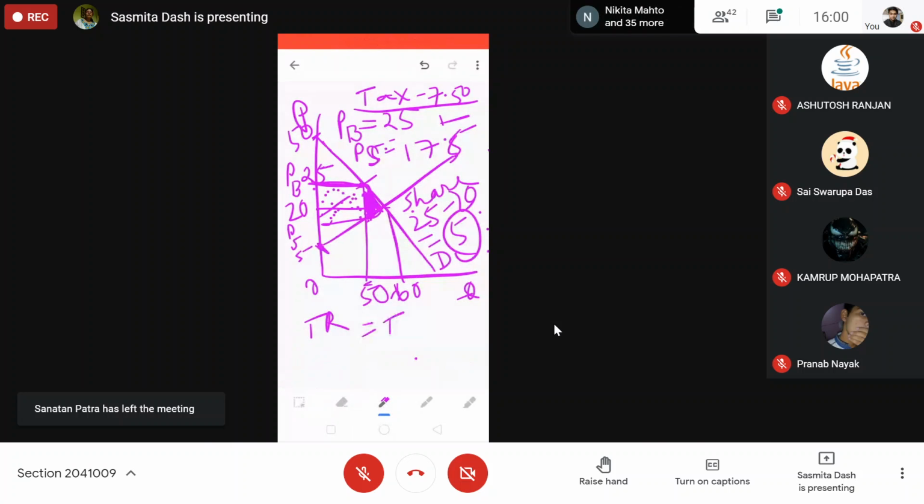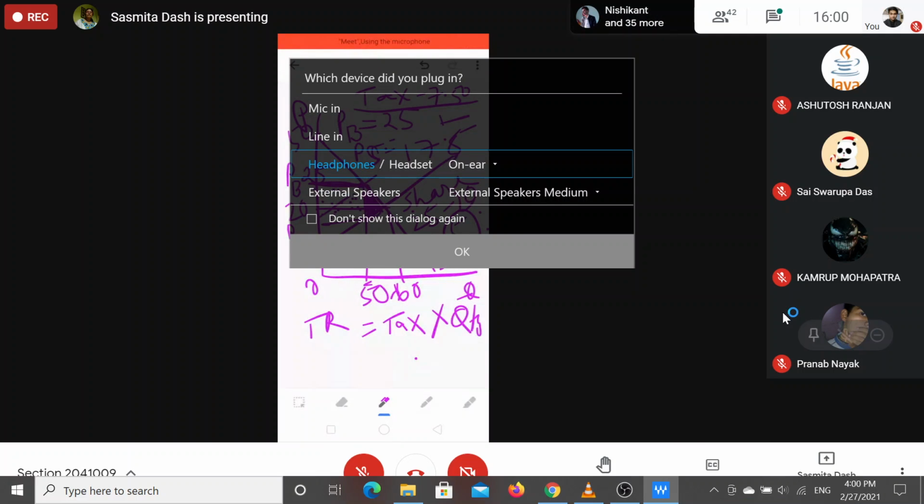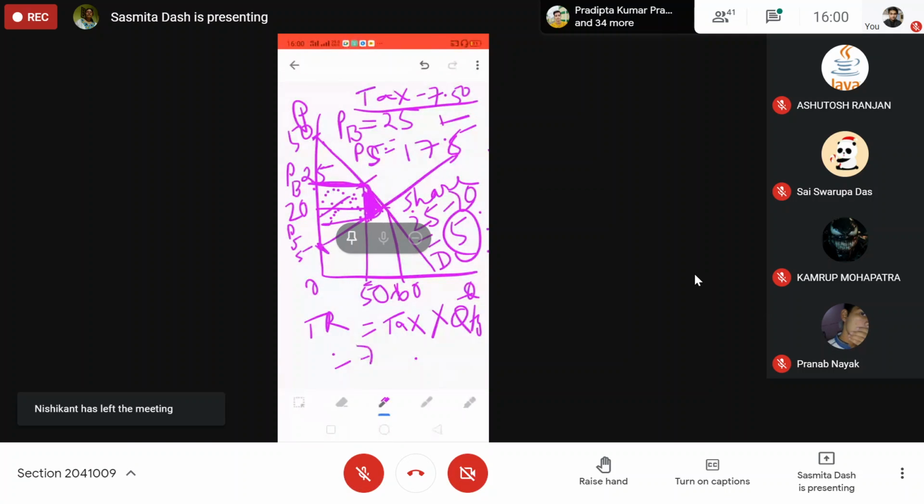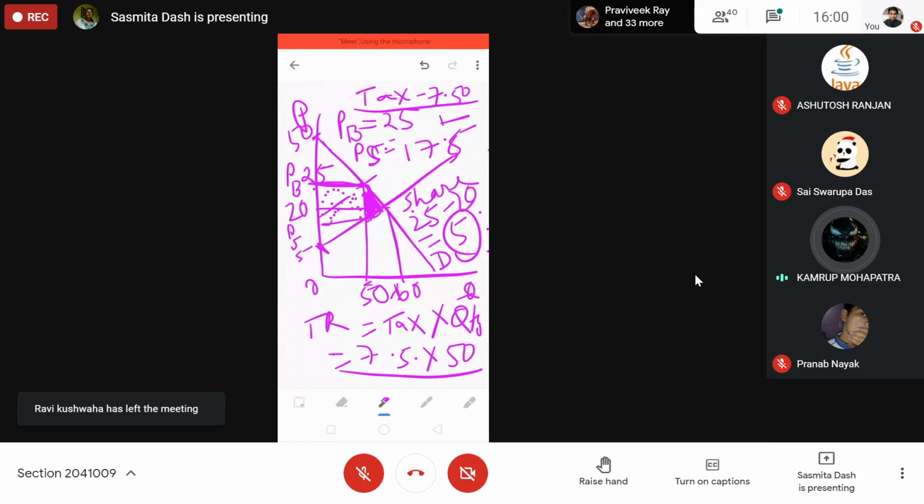Tax revenue is the tax amount multiplied by the quantity sold, the new quantity, that is 50. The government is taking 7.5 per unit, and 50 quantity is sold.